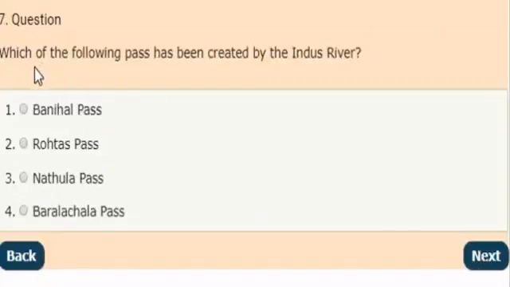Next question: which of the following passes has been created by the Indus River? Comment your answer in the comment section. And the correct answer is Banihal Pass. It is created by the Indus River.